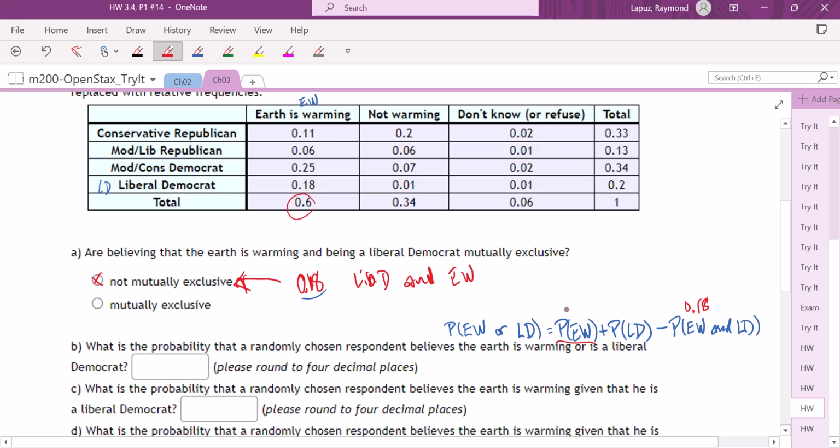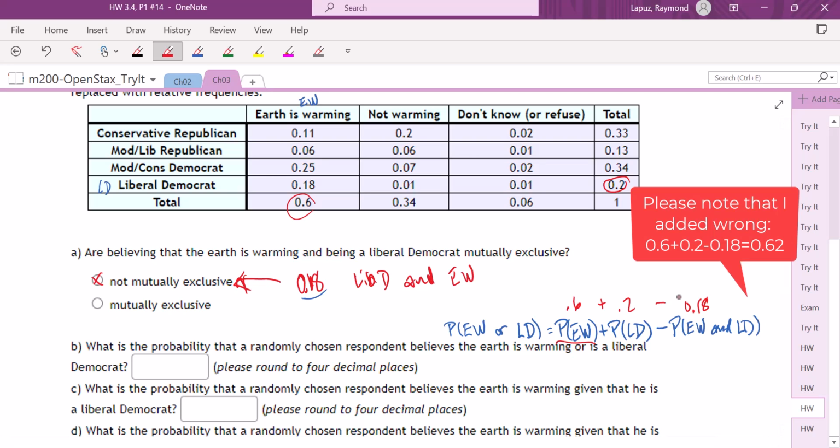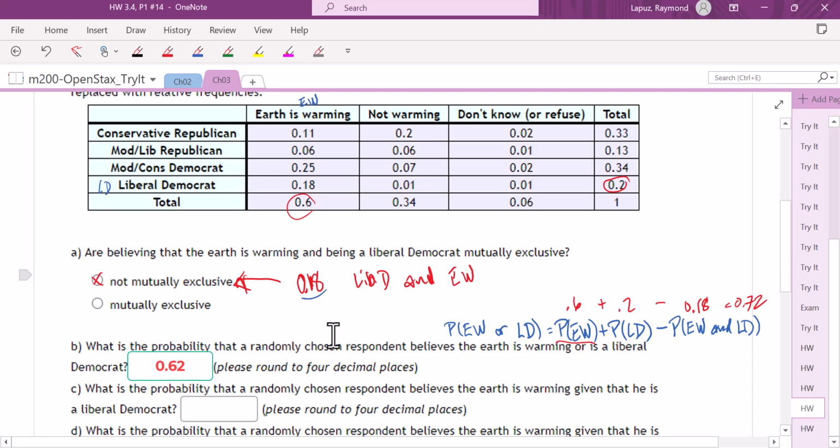That's 0.6, and a liberal Democrat is down here, 0.2. So we have 0.2 plus 0.6, that's 0.8, and we're subtracting out 0.18, so that's 0.72. So 0.72 should be our first response. Okay, that's the first one.